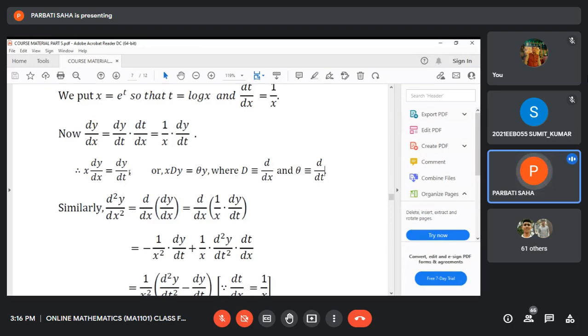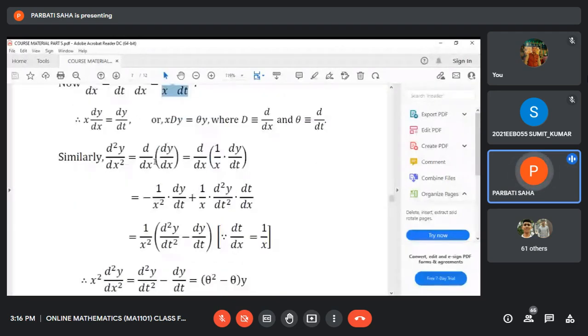Again, calculate d2y/dx2. dy/dx is 1 by x into dy/dt. So d2y/dx2 is the derivative of a product of two functions. If you differentiate this, d/dx of dy/dx is d/dx of (1 by x times dy/dt).